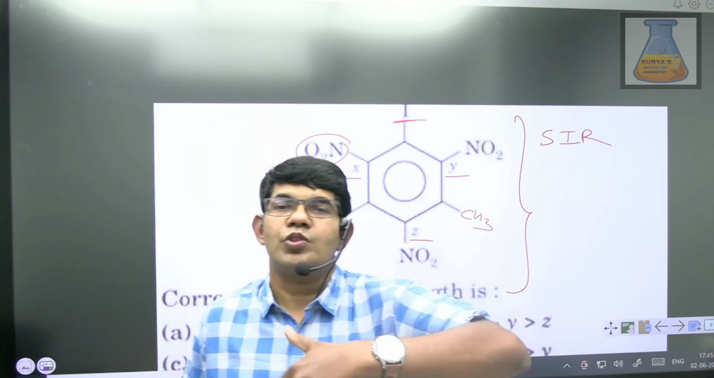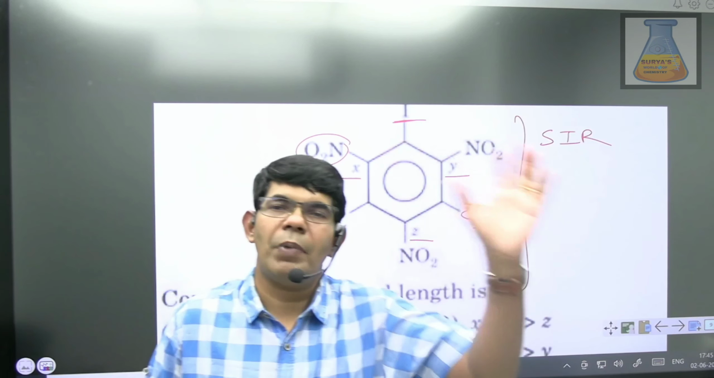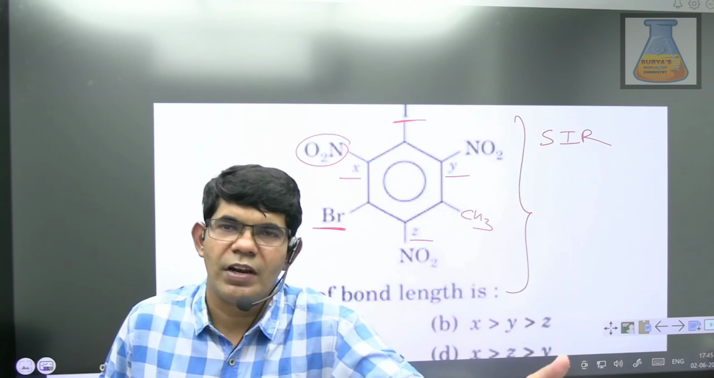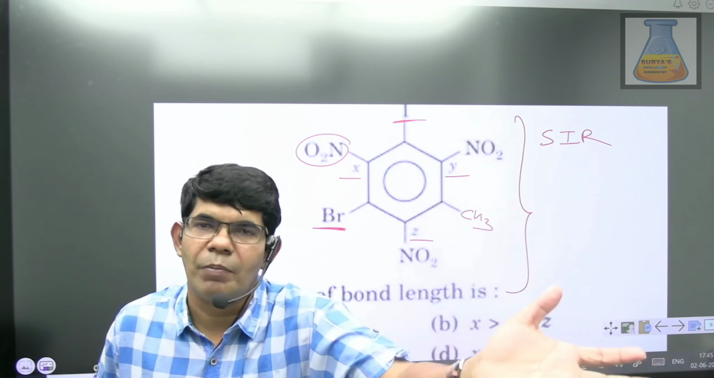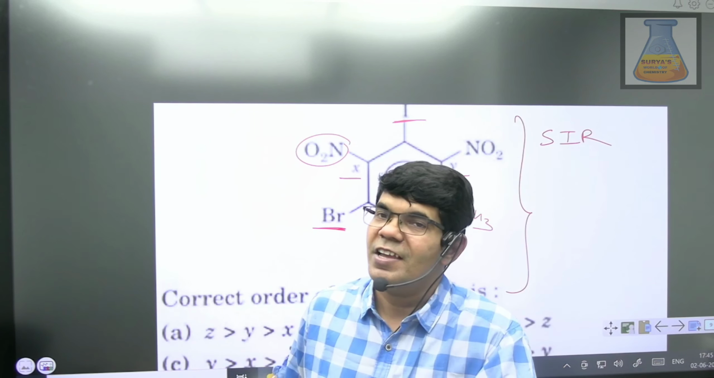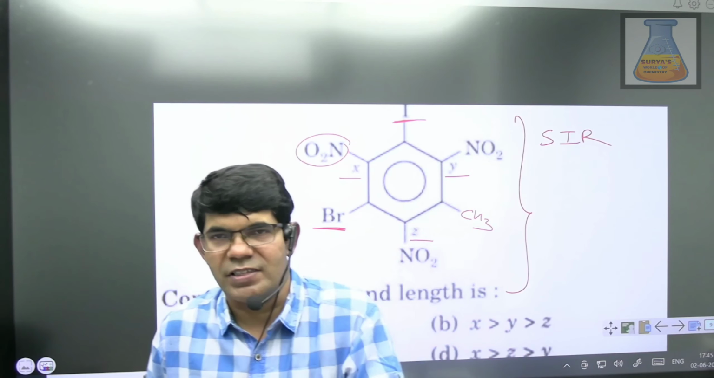If the groups are so bulky that they push the group out of the plane. When the particular orbital which has to be involved in resonance is pushed out of the plane, coplanarity is lost. When coplanarity is lost, there will be no resonance, because for resonance, definitely coplanarity is a must.